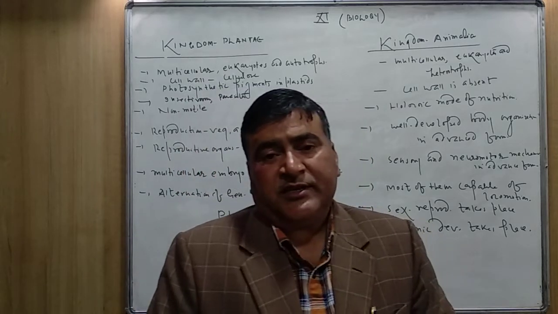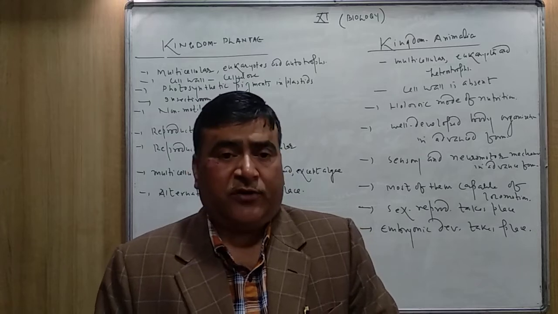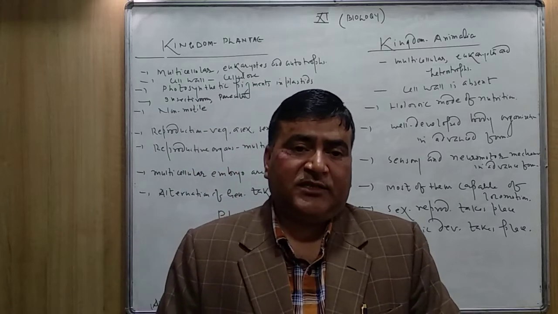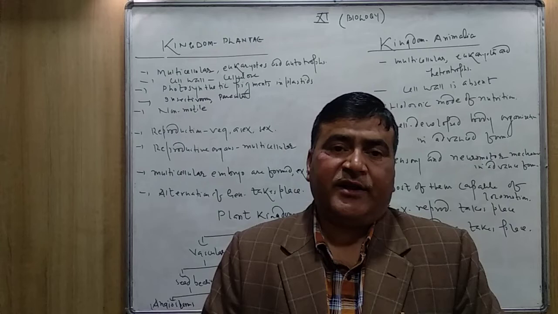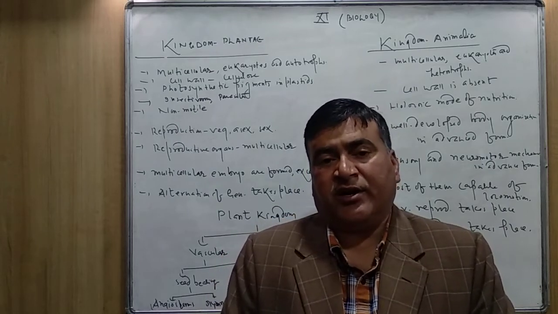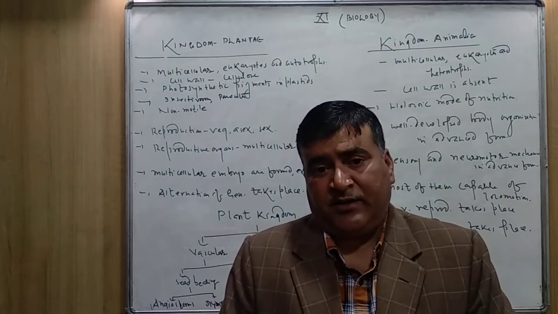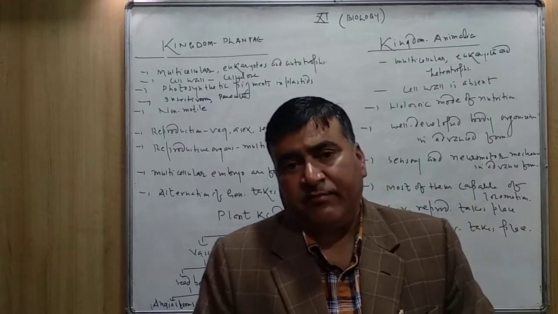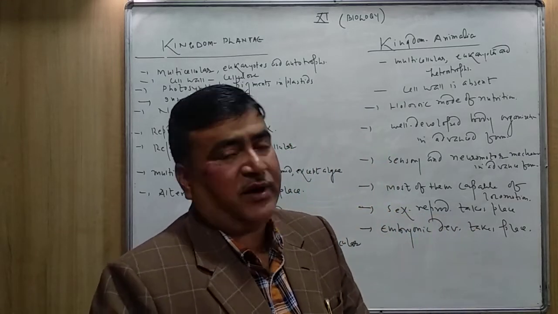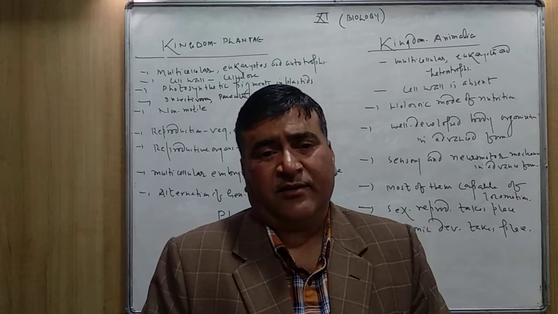And the mode of nutrition is autotrophic. All the plants included in the kingdom Plantae are autotrophs, as they can prepare their own food material by the process of photosynthesis.